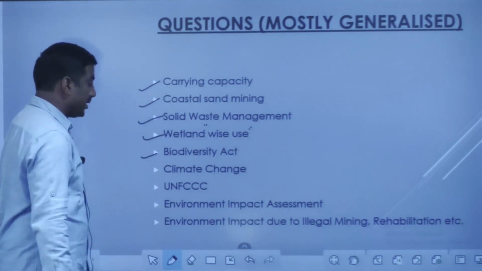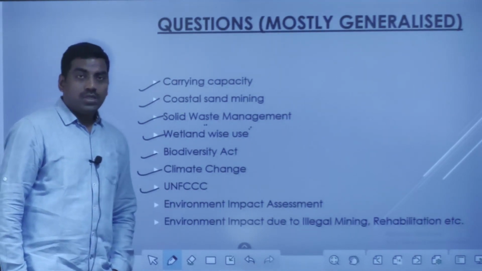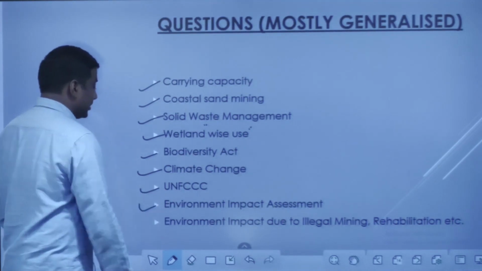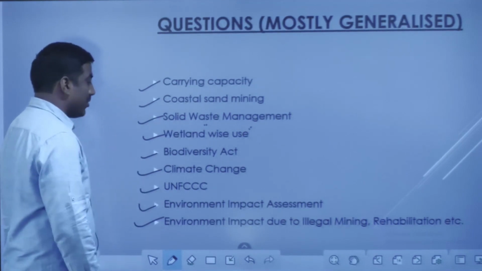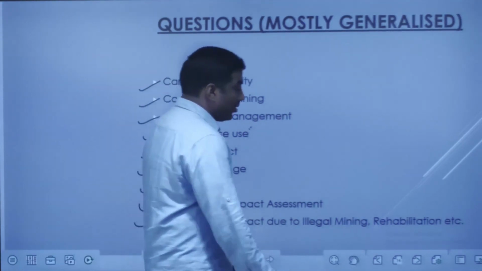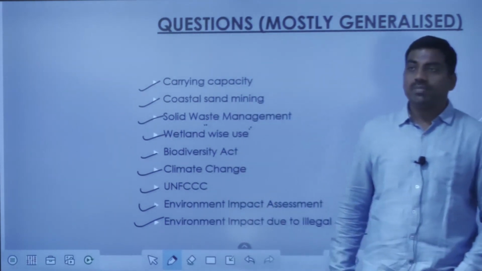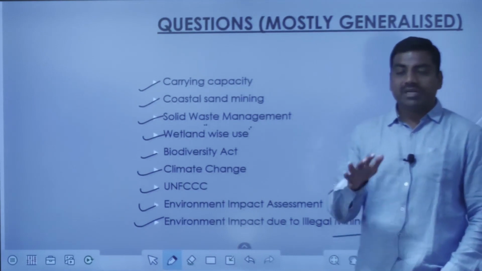Then the Biodiversity Act, climate change, and one particular question had come with respect to the Framework Convention on Climate Change, and also EIA, which is coming on a regular basis. And again, one more question on environmental impact with respect to particular activities. So the preparation of environment for this examination becomes very simple.